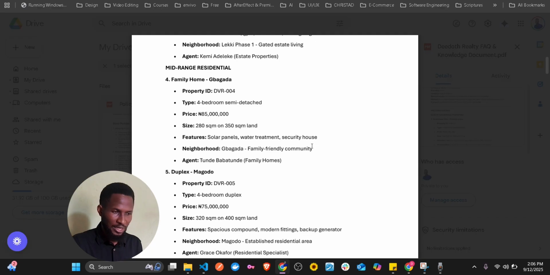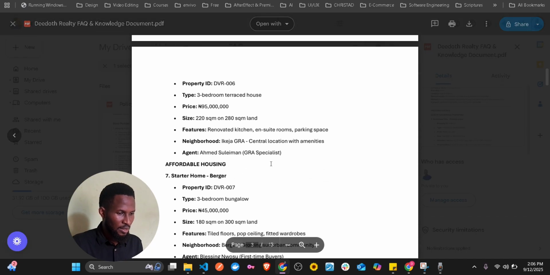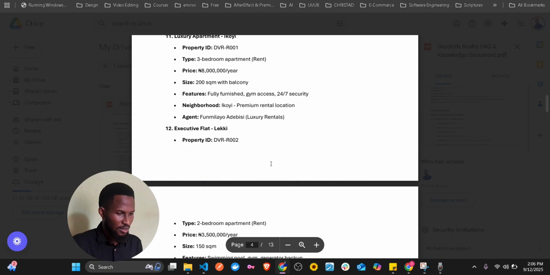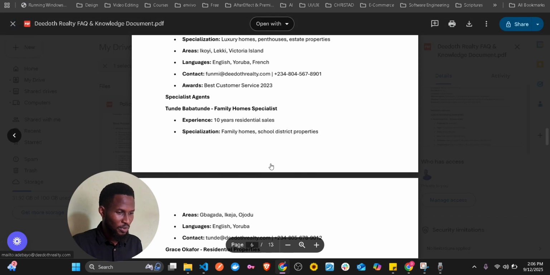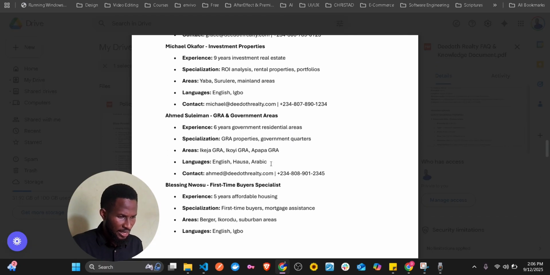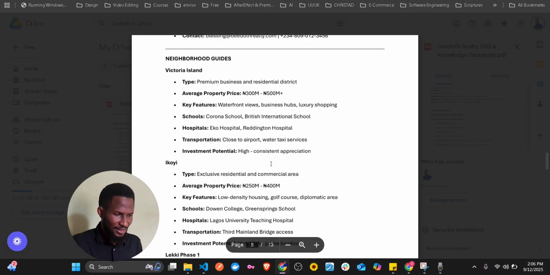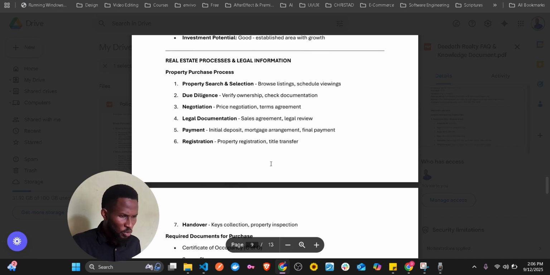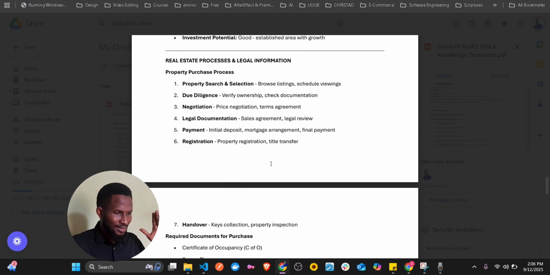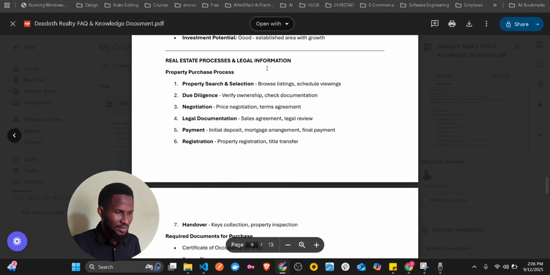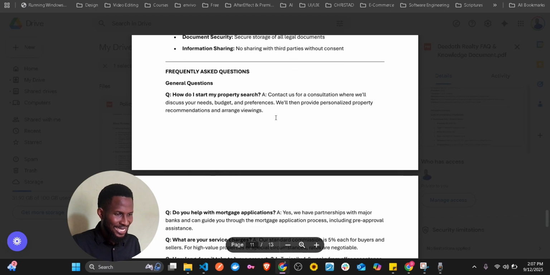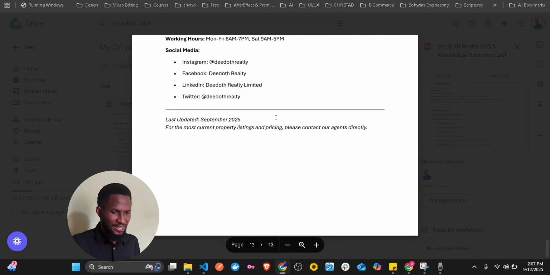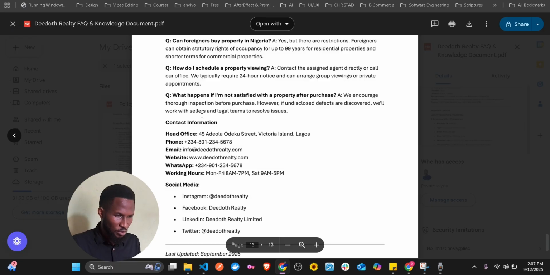See, we have them in categories: mid-range, residence. We have them in categories. And okay, these are even agents, senior agents, so you can recommend agents, and the contacts are there as well. And then okay, neighborhood guides. So anything you want the customer to know about, that is the knowledge base. Now see, real estate processes and legal information. Whatever you want the customer to know, we're going to put it inside a document. And then there's contact information, social media, also in case they want to reach out.